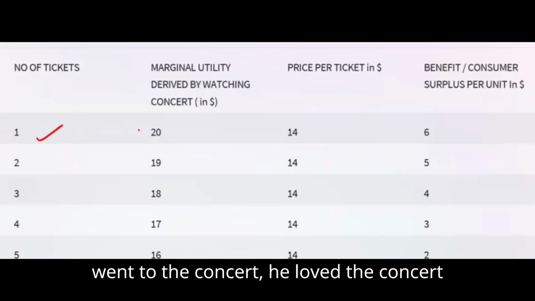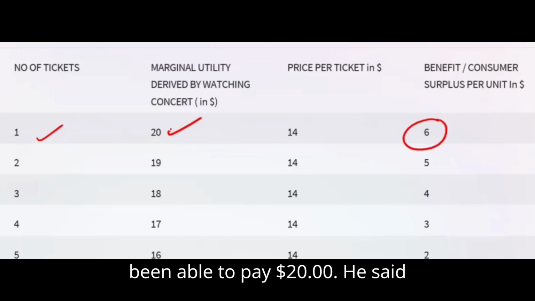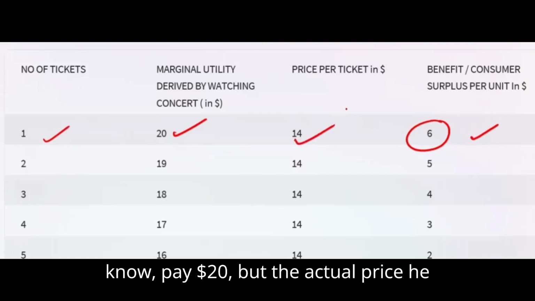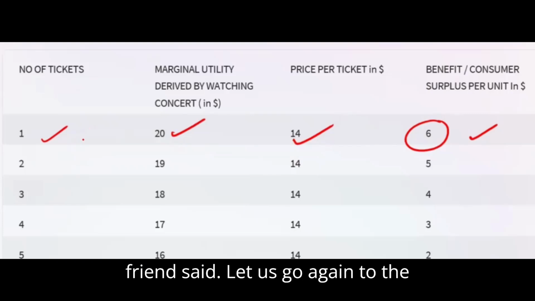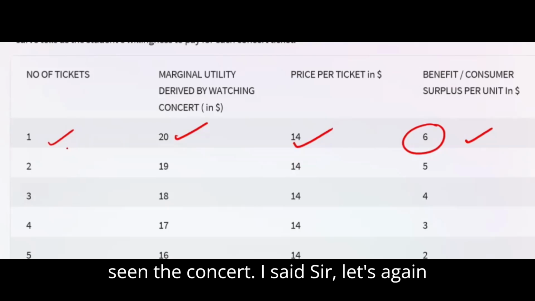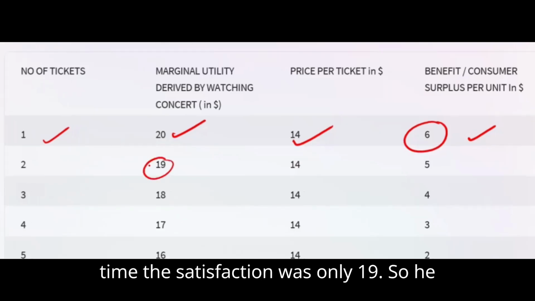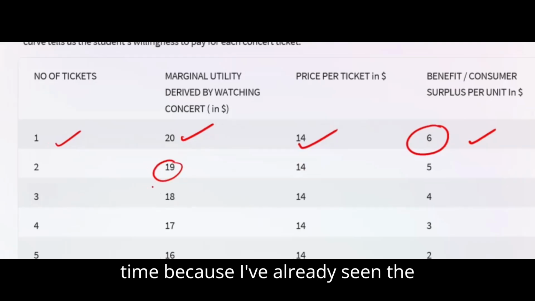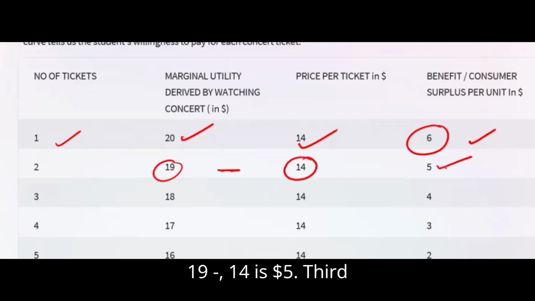So first time he went to the concert, he loved it so much that he said, I would have been able to pay $20, but the actual price he paid was only $14. So the surplus was $6. Next time his friend said, let us go again to the concert. And he said, I have already seen the concert, but okay, let's go again. This time the satisfaction was much lower, only 19. So he said that I would have been willing to pay this time only $19, not $20, because I've already seen the concert. But the price that he actually paid was 14. The surplus is 19 minus 14, which is $5.